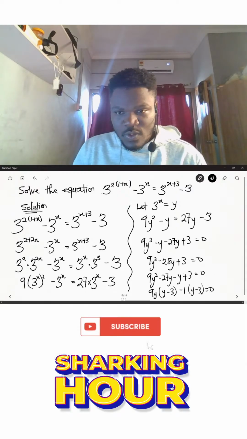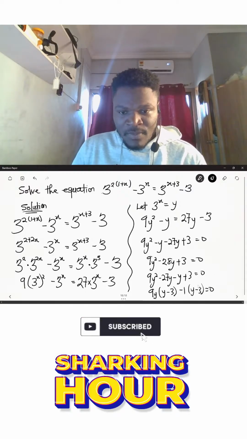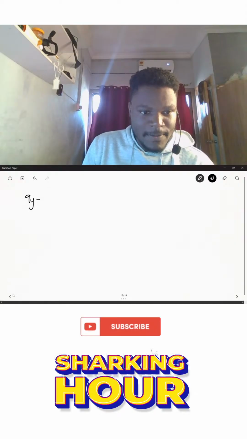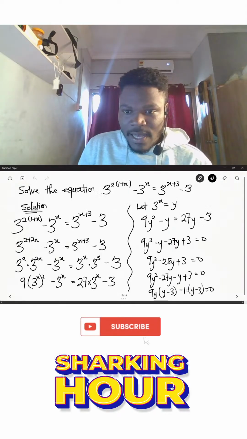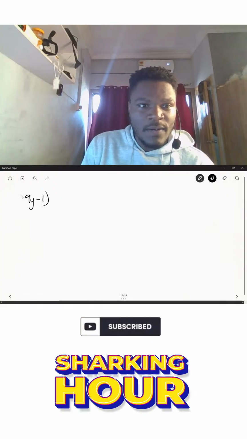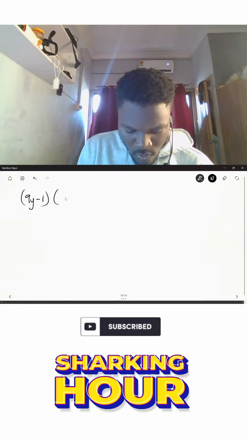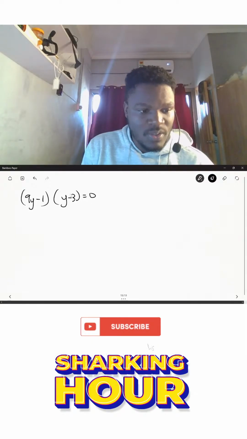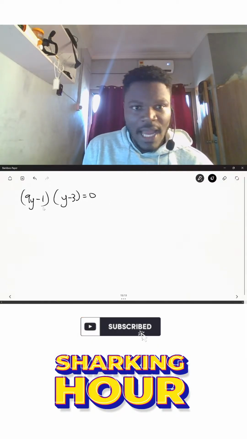So what I would have here is 9y minus 1 and then y minus 3 is equal to 0. So these are the two equations that I will have.